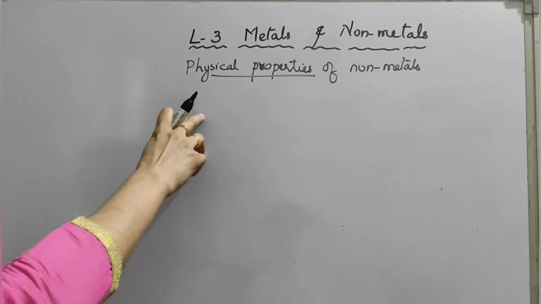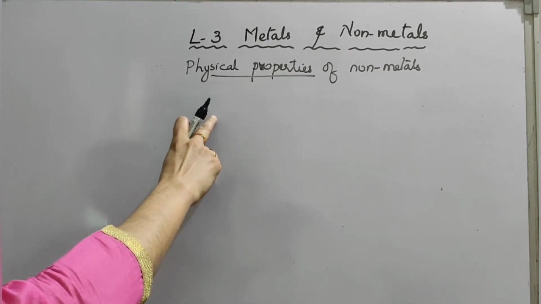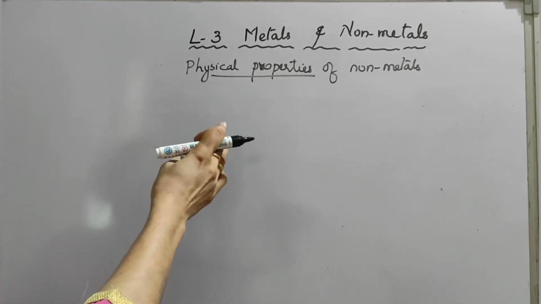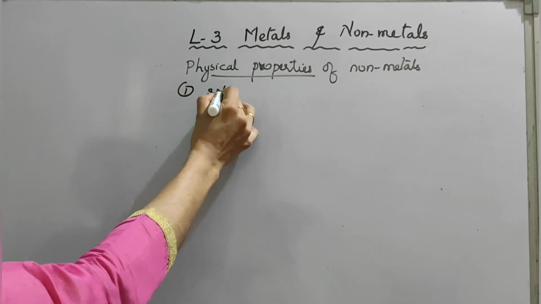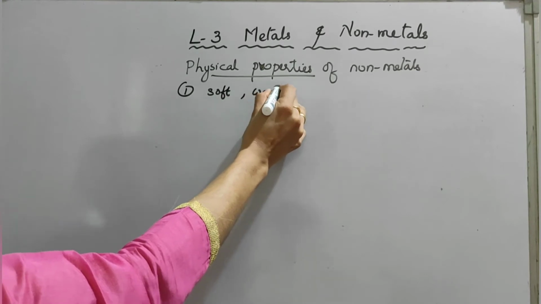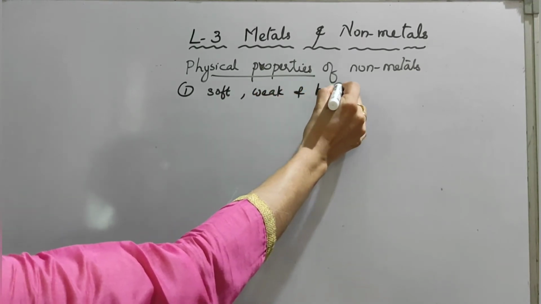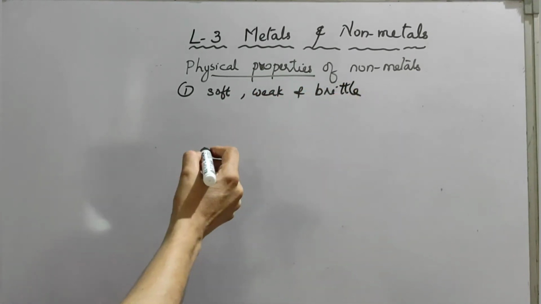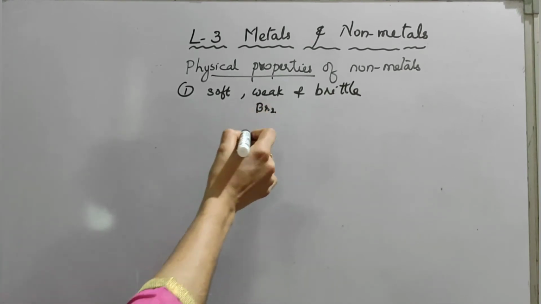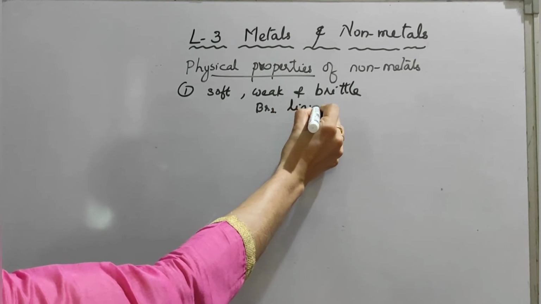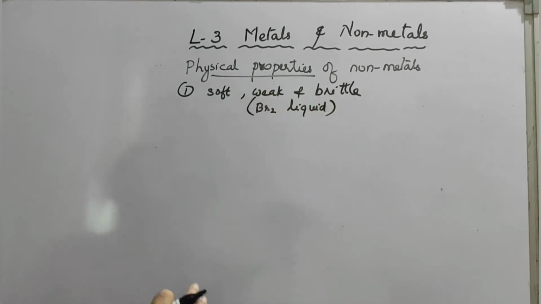Next, physical properties of non-metals. It is just the opposite of the properties of metals. The first one: non-metals are soft, weak and brittle. Exceptional case, I already explained. Exceptional case, bromine. Bromine is present in liquid form. We already know that.